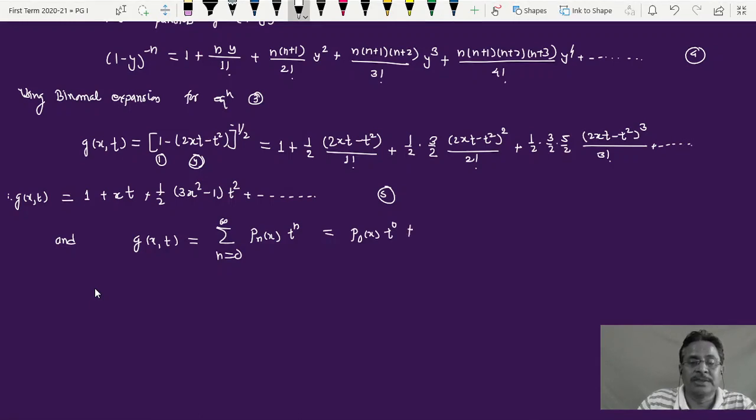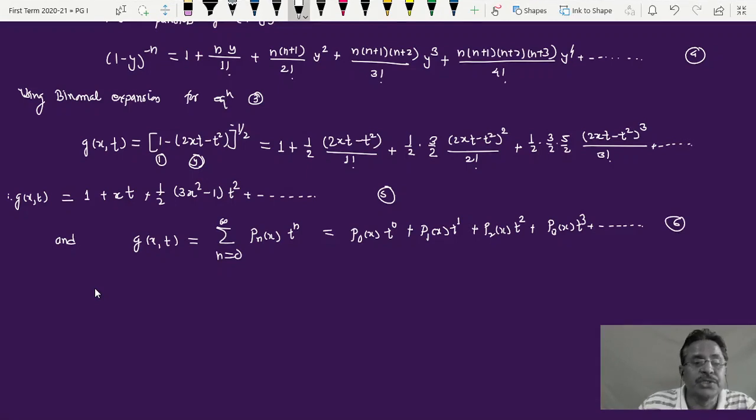Then next term is p1 of x into t raised to 1. Then I will get p2 of x into t raised to 2. Likewise p3 of x into t raised to 3, and so on. This expansion is equation 6.